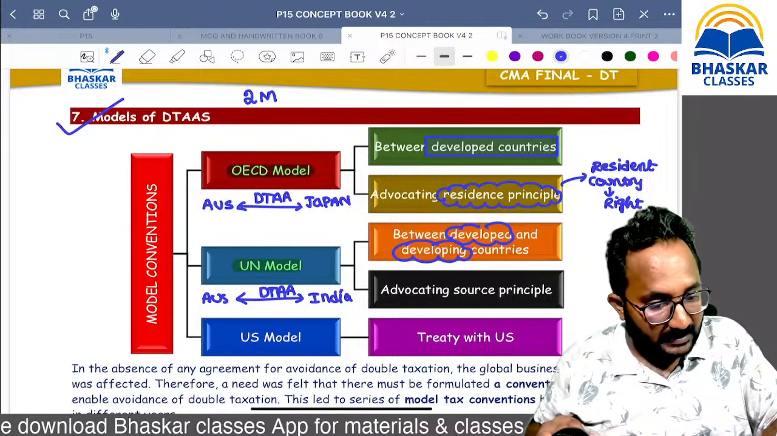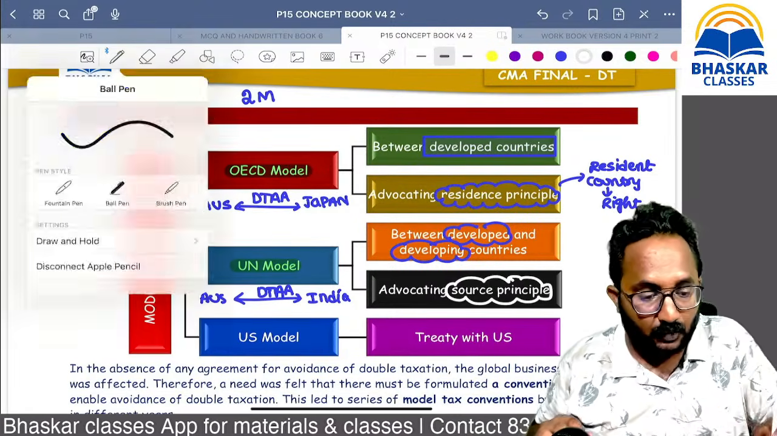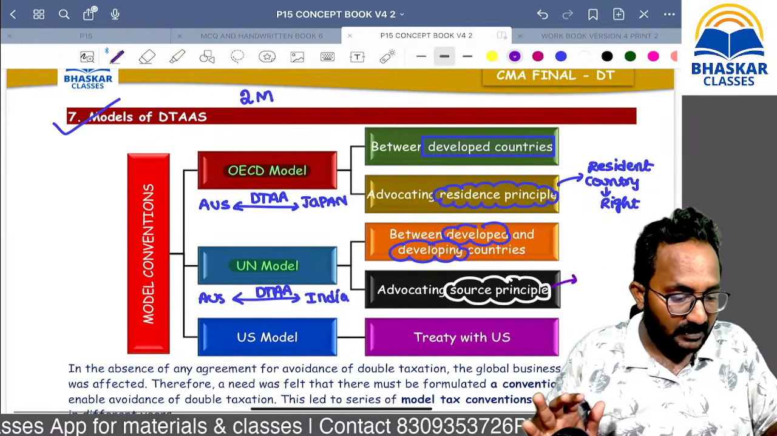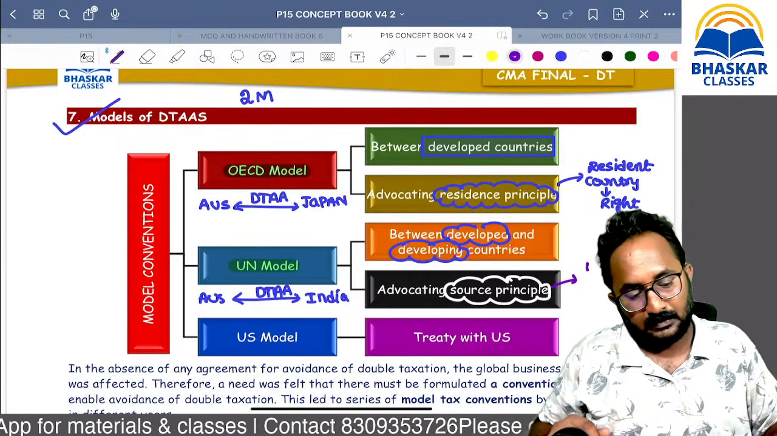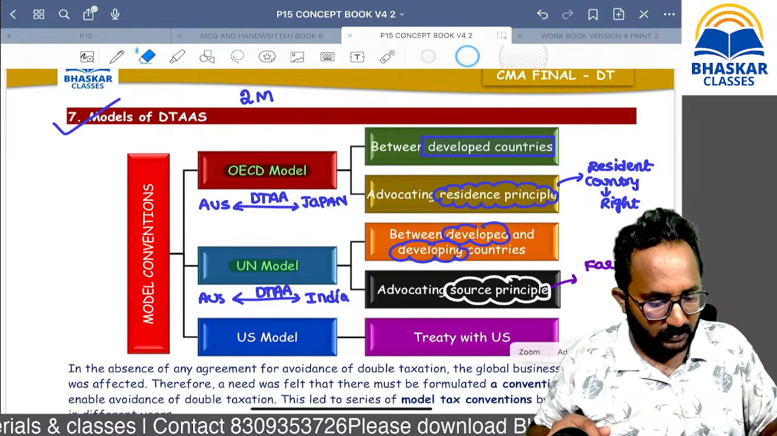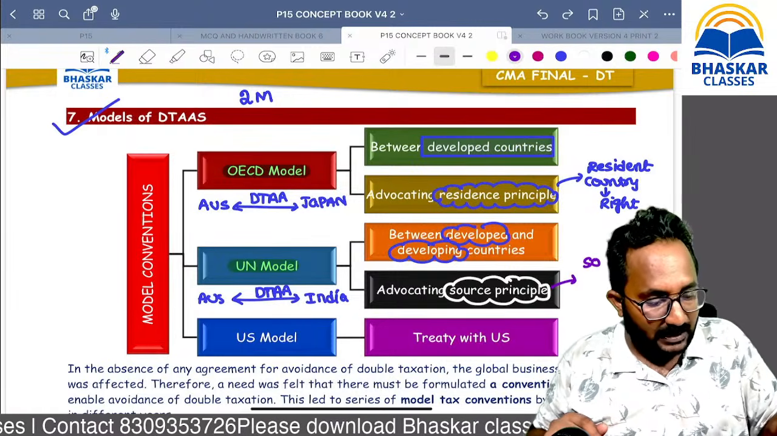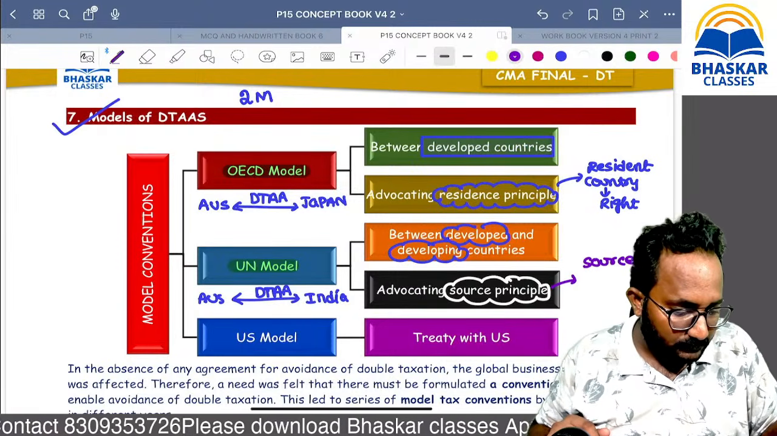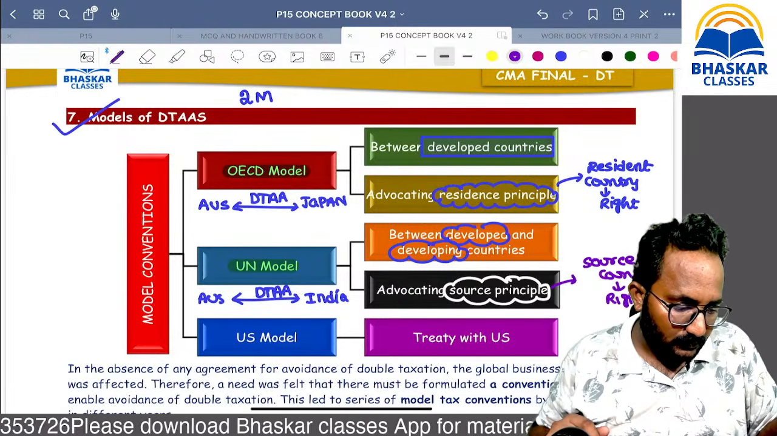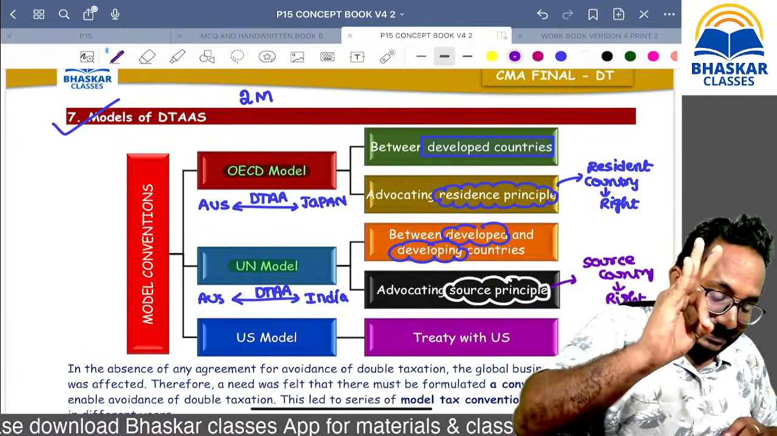Yes, which principle does it advocate, ma? Source principle. That means we give the preference to the source country. Which country has the right, ma? The source country, that means the foreign country. Okay, you can write it as source country only. So the source country now has a right to collect the what, ma? Tax. The source country has a right to collect the tax.